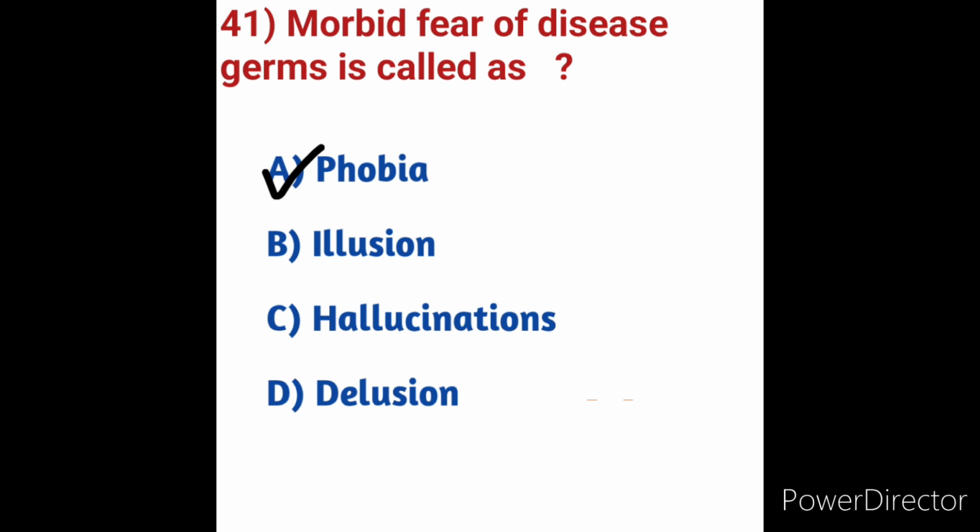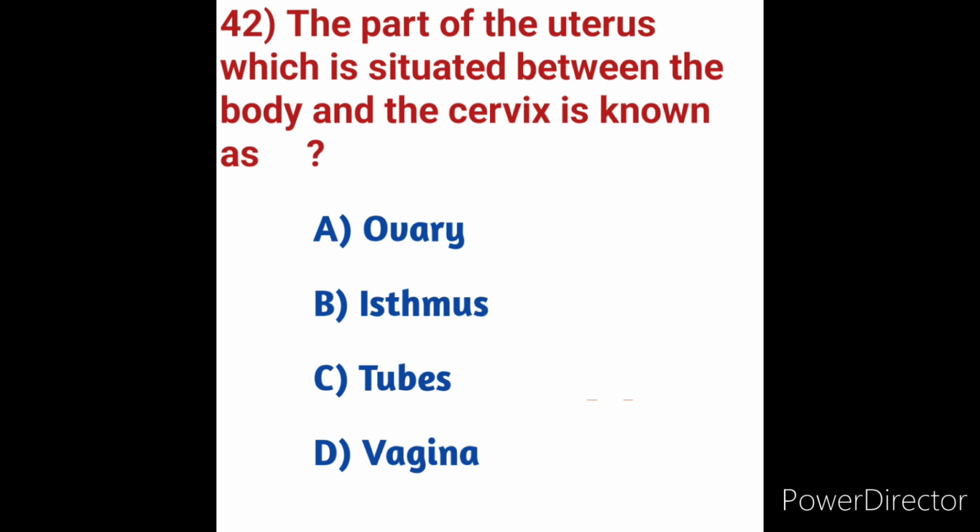It is commonly associated with OCD, obsessive compulsive disorder, but can present in a wide variety of people. Mesophobia is also known as verminophobia, germophobia, bacillophobia and bacteriophobia. So here we have so many phobias. Just watch the mental health nursing MCQs. We already discussed the phobias and also read them properly. We will get one question from the phobias. So here, option A is the correct answer. Next we will move on to question number 42.